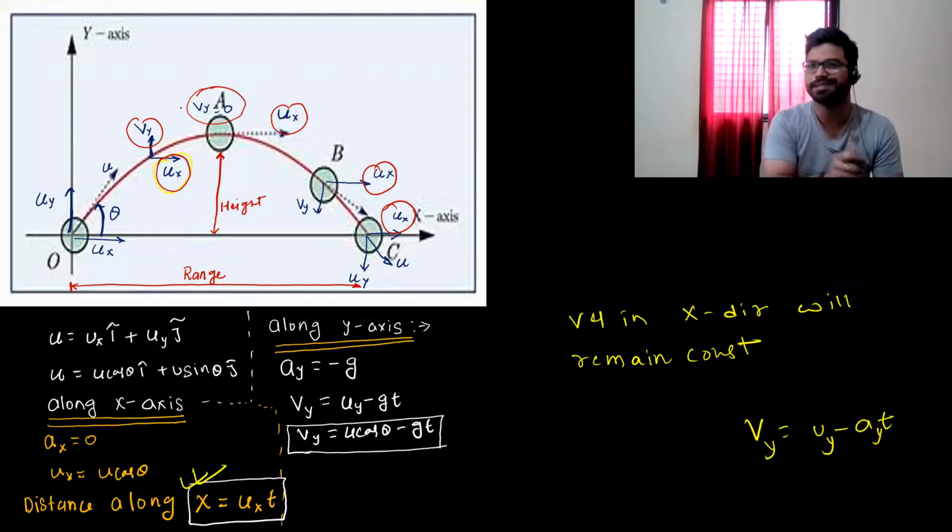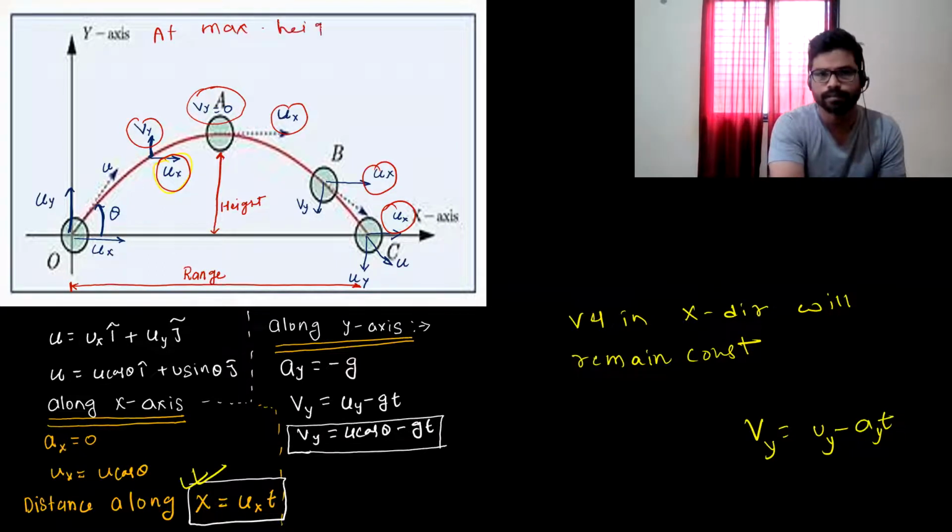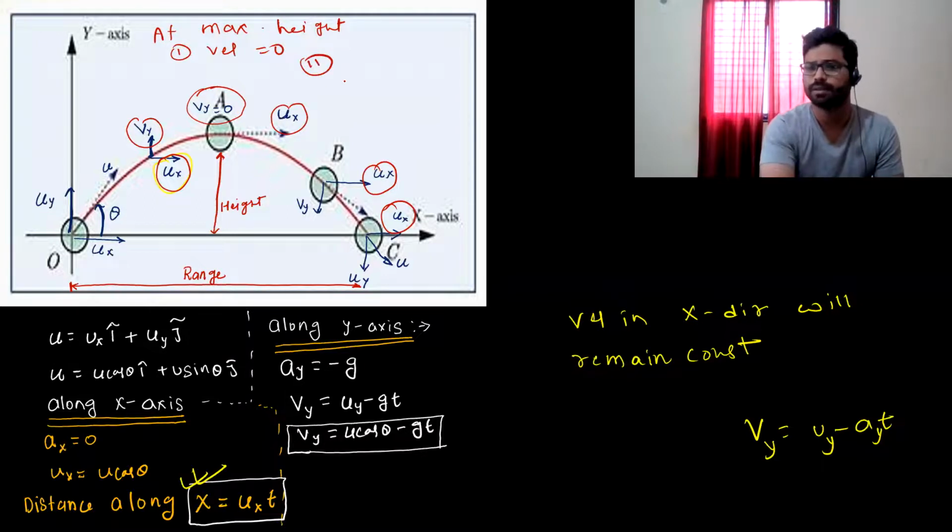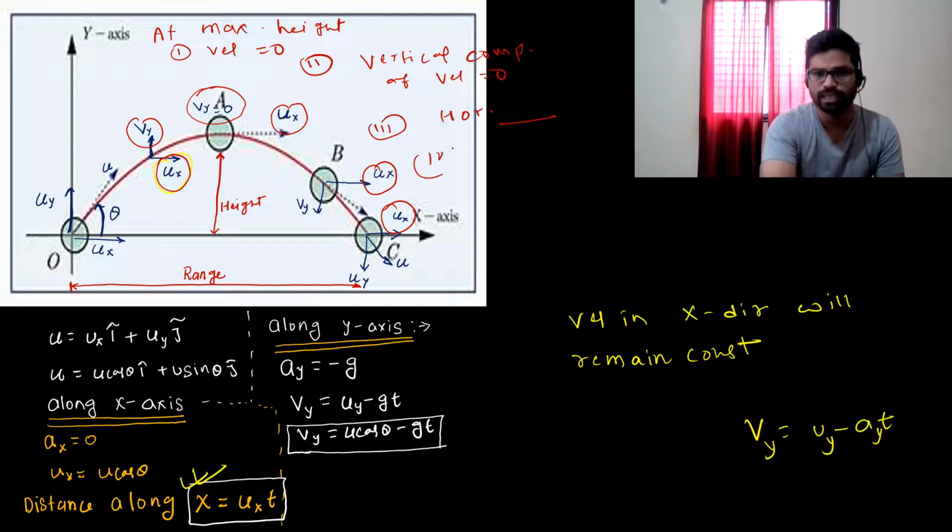So they are going to ask this question: at maximum height, first option will be velocity will be equal to 0. Second option will be vertical component of velocity will be 0. Or third option, horizontal component of velocity will be 0. Fourth option, insufficient data, or none of these.